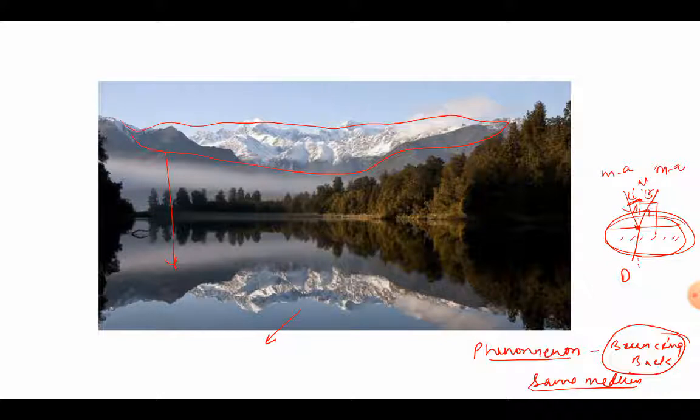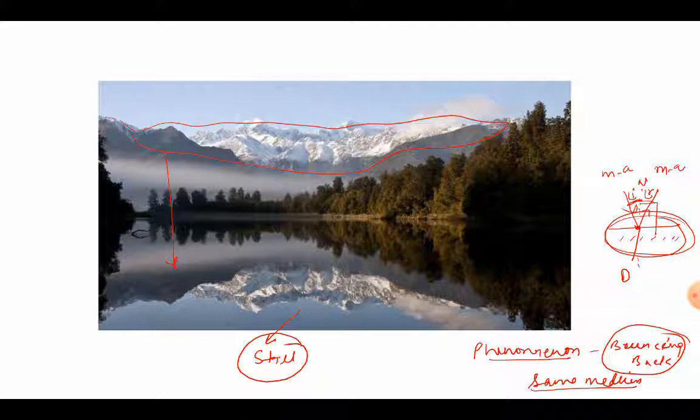And if we look at the surface of water, we see one thing very clearly, that this is still water. The water is not moving, there are no ripples on the water at all. So reflection is of two types depending on the kind of surface, right?